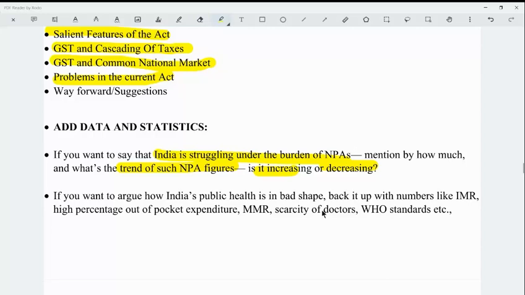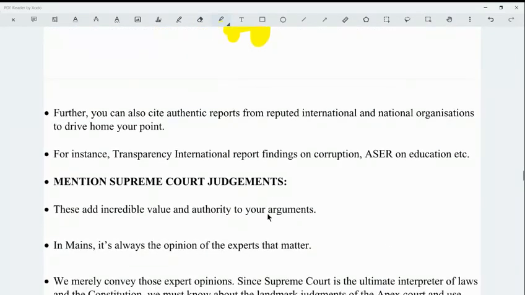If you want to argue how India's public health is in bad shape, back it up with numbers like IMR data, high percentage of out of pocket expenditure, which is around 70% in India, MMR, scarcity of doctors, WHO standards, etc. Further, you can also cite authentic reports from reputed international and national organizations. Among national organizations, you must focus on Niti Aayog reports the most, to drive home your point and make the examiner clear about your stand. For instance, you can use Transparency International report findings on corruption, ASER on education.